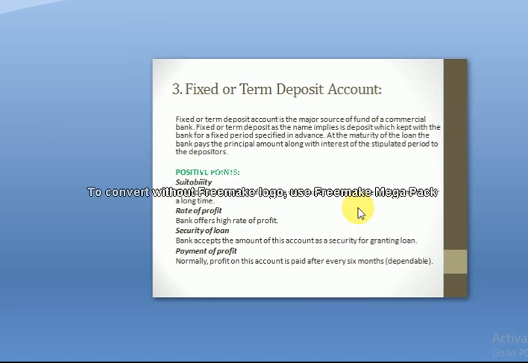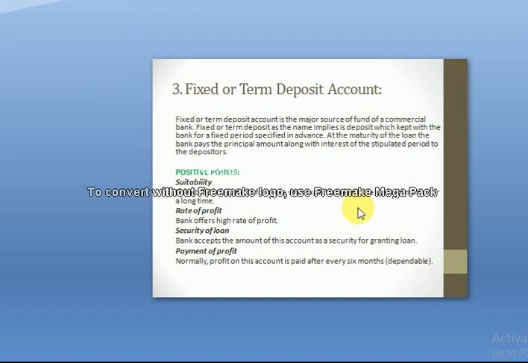In Afghanistan, Azizi Bank is providing some terms and conditions for fixed deposits. A fixed deposit account can be opened in AFN as well as in US dollars. The minimum period for fixing the amount is 3 months or 90 days. The maximum period for the fixed deposit is 5 years.